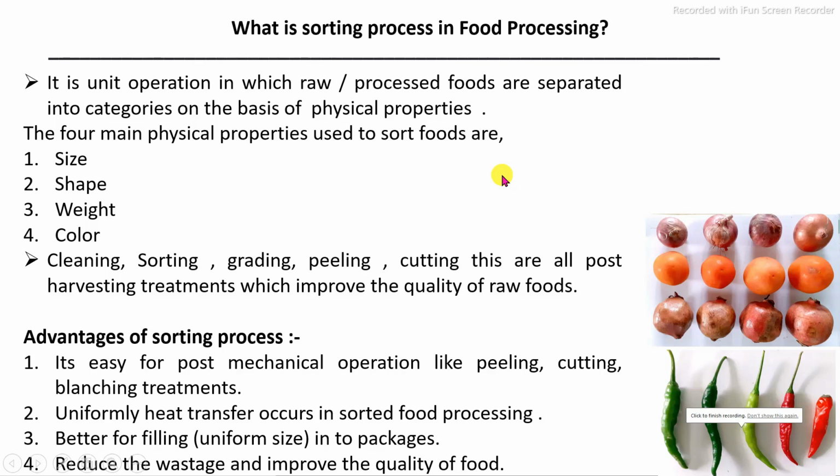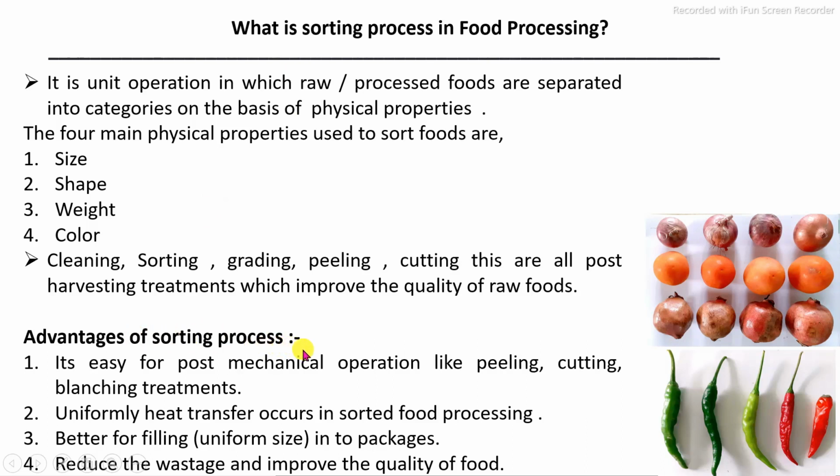What is meant by the sorting operation in the food processing industry? Sorting involves raw material or processed food being separated, categorized or divided on the basis of their physical properties. Four main physical properties are used: first, size, shape, weight and color. On the basis of these four properties they are separated, which is called the sorting process. It can be done using one or more properties at a time.